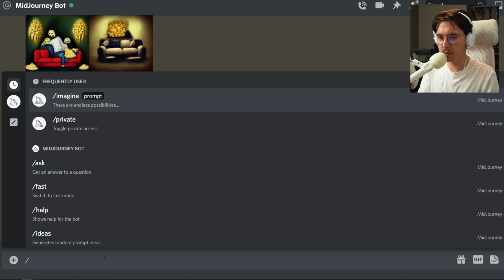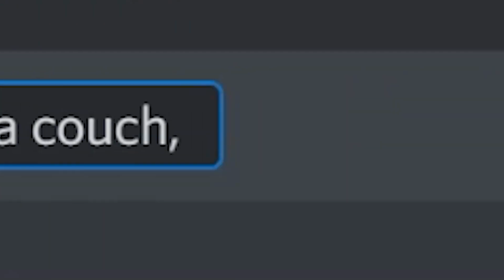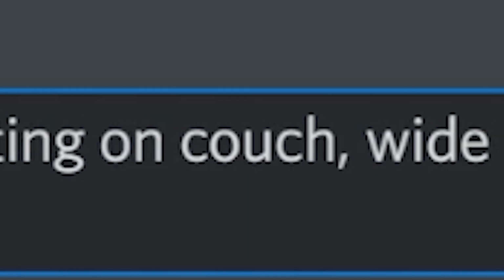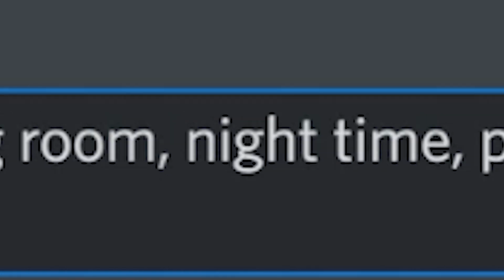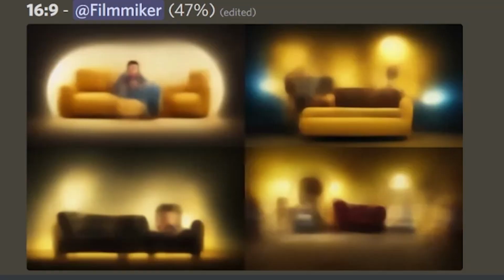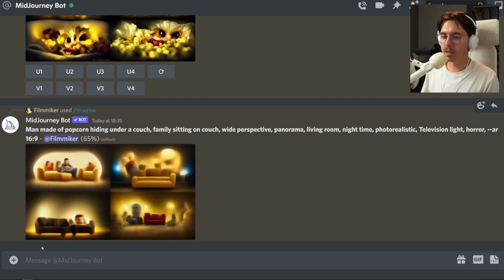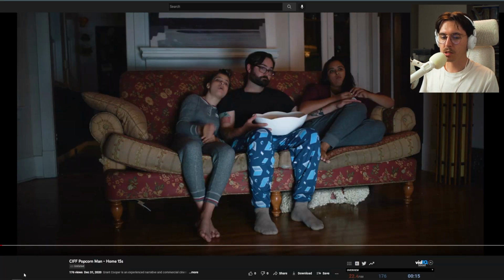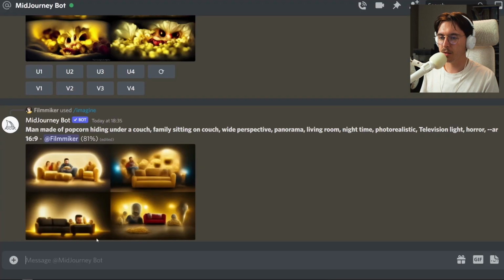Let's try one more time and then I think we're just gonna move on to something else. Okay, so we got man made of popcorn hiding under couch, family sitting on couch, wide perspective, panorama, living room, nighttime, photorealistic, television light, horror. But I don't know. Honestly, I have no idea if this is going to work. Ooh, these ones are already looking promising, but I'm not seeing a family on a couch and I'm not seeing Popcorn Man under the couch still. Just looking at this, it's already similar, the closest composition we have to the original photo, right?